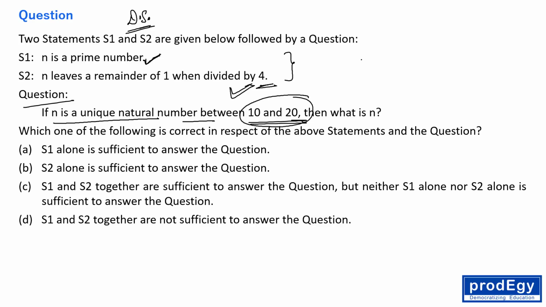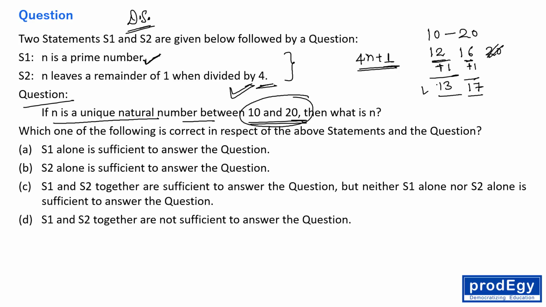by 4. So obviously N has to be of the form 4 times some number plus 1, right? So any multiple of 4 plus 1. And N is lying between 10 and 20. So how many multiples of 4 are there between 10 and 20? 12, 16 and 20. 20 is not there, it won't be considered. 12 and 16 will be considered, then add 1 to them, and you will get 13 and 17.